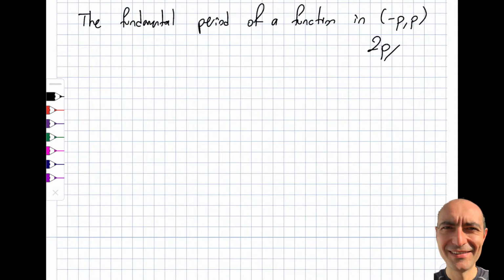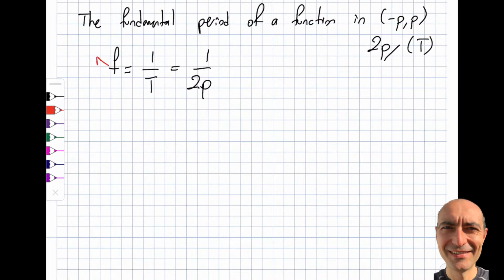Because we go from minus p to plus p. And you may remember this from your other courses as well, but if I'm interested in the frequency that corresponds to that particular period, then I will do this: f is equal to 1 over T, where T is the period. You can see over here it's going to be 2p, so 1 over 2p is my fundamental frequency.